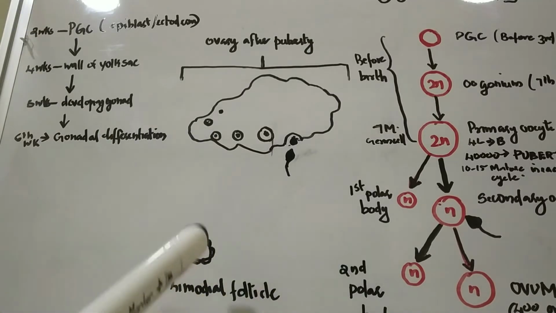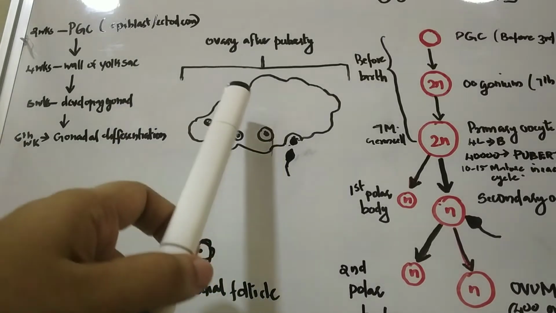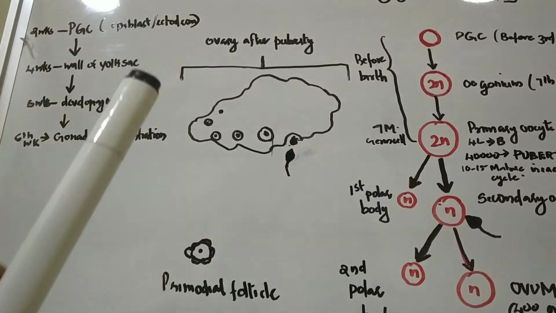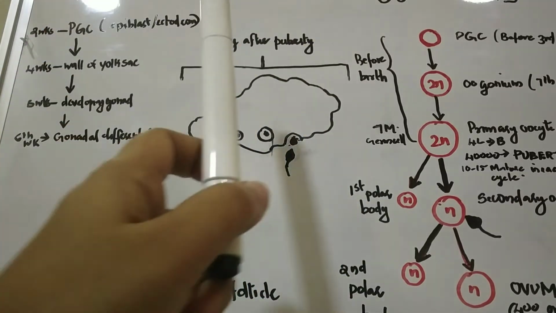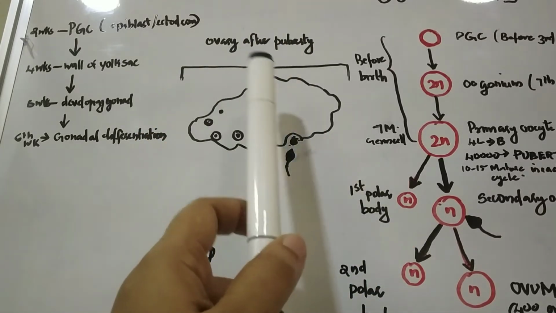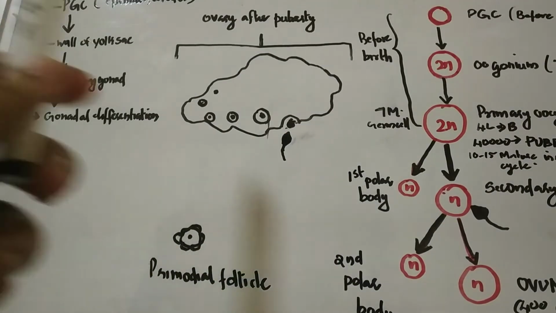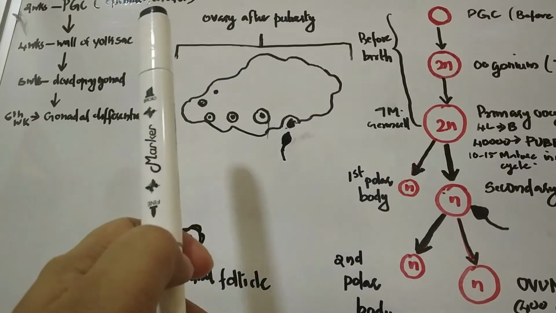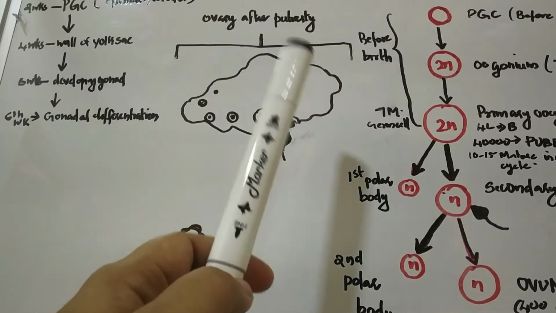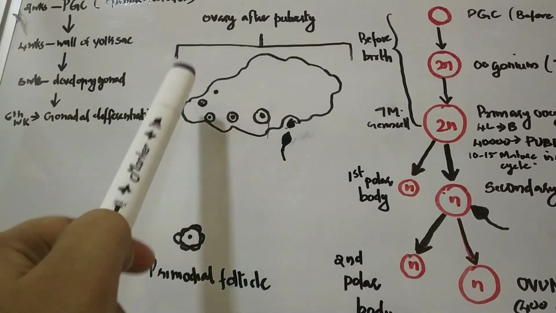So this primordial follicle is a single reproductive unit in the ovary. Thus about 40,000 primordial follicles will be present during puberty, and during every ovarian cycle, 10 to 15 primordial follicles start to mature. Among the 10 to 15 follicles, only a single follicle becomes the Graafian follicle. This is due to the effect of follicle stimulating hormone and luteinizing hormone. All other follicles get destroyed.